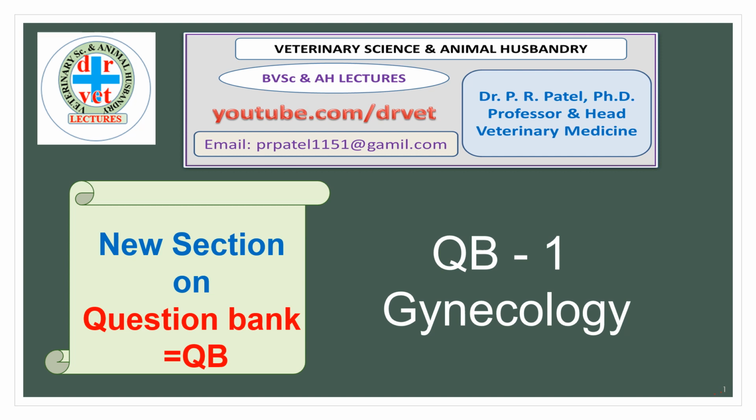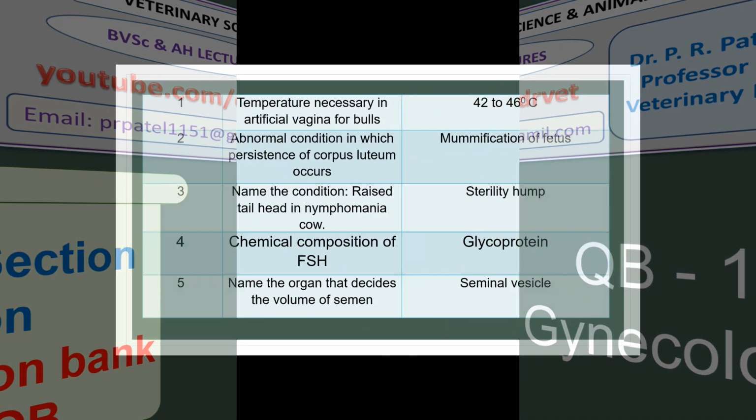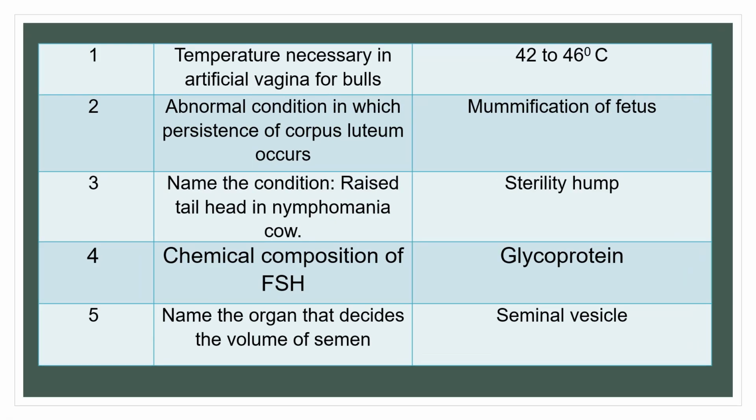We are now moving to the new subject, gynecology, in the question bank, part 1. Question 1. Temperature required in artificial vagina for bulls. The answer is 42 to 46 degrees centigrade.